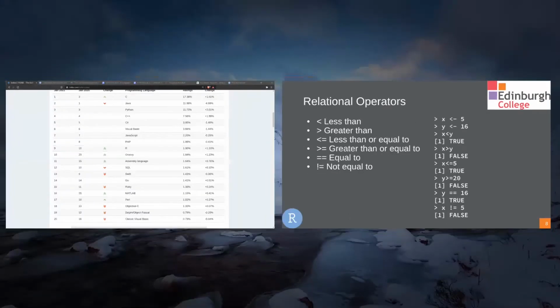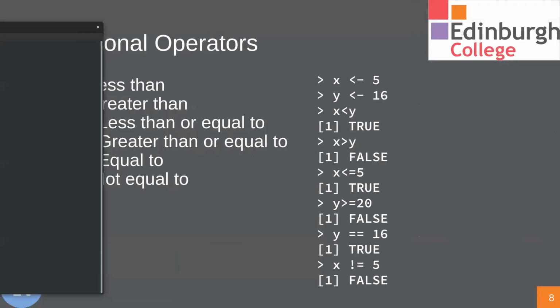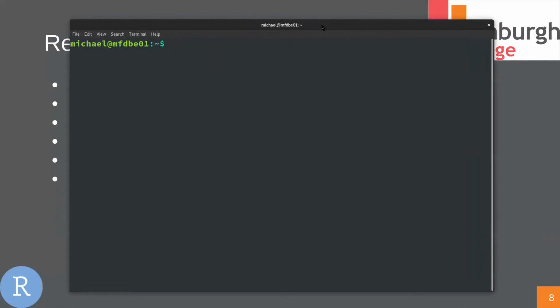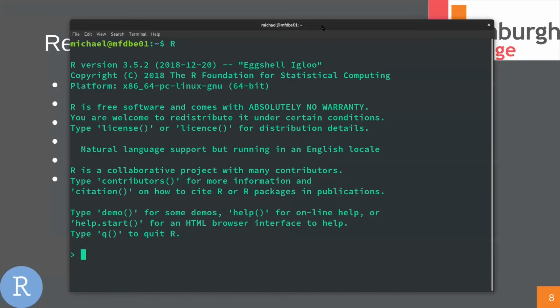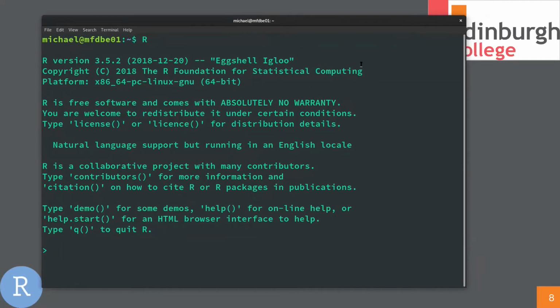Now, I can actually open a terminal on my computer here, and I can put in a capital R, and this will give me an R console. Okay, so if I wanted to say to R x is equal to 5, and then I say x, R will tell me back 5.